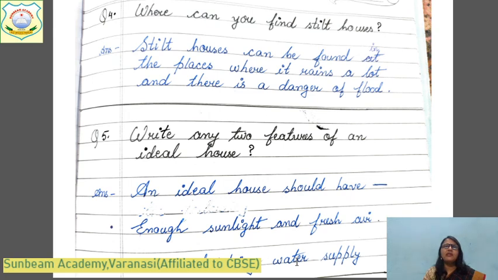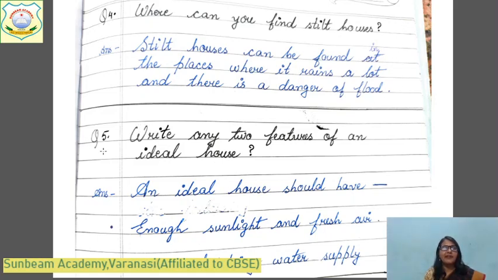Come to the fourth one. Where can you find the tilt house? Tilt house can be found in. At is wrong. Here you will write in. The places where it rains a lot, जहाँ बहुत बारिश होती है, and there is a danger of flood, जहाँ पे बाढ़ का खतरा होता है. इन houses की क्या speciality होती है? Wooden poles. Houses are high from the floor and they are supported with wooden poles. You have seen the picture in the book now?